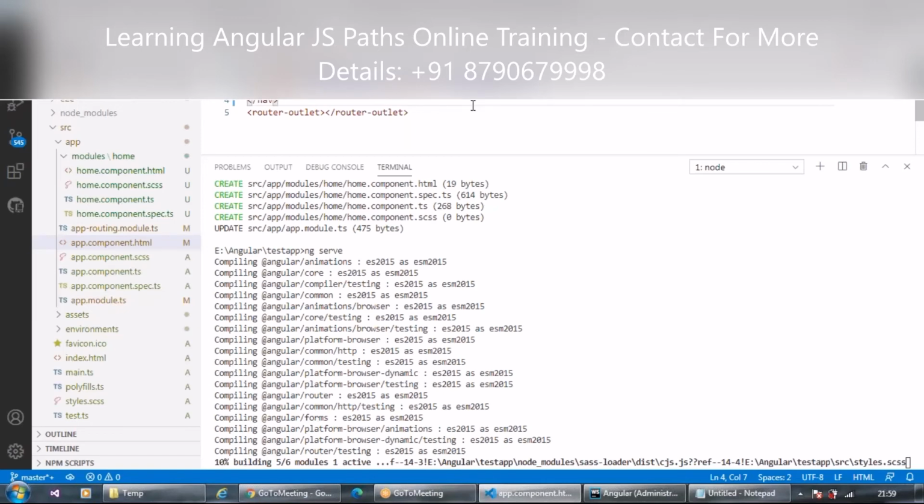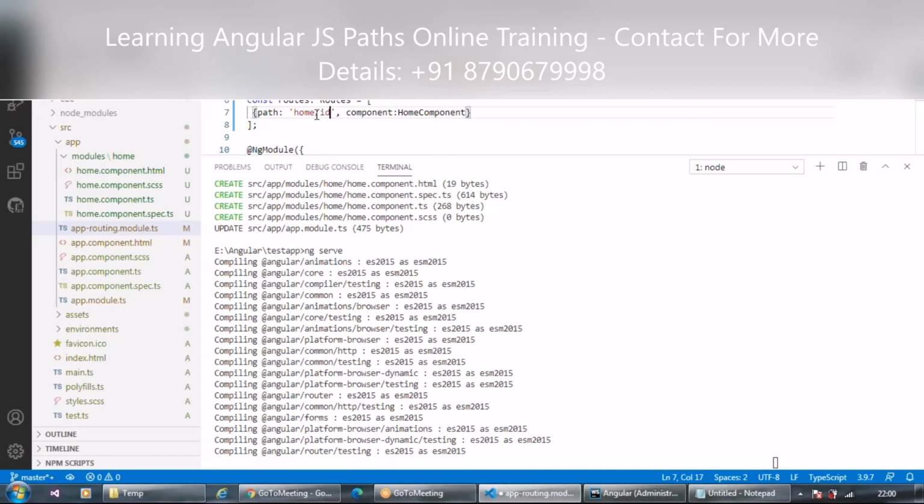So what you can do is here in app.routing, you have an option to pass the parameter as well, like ID. It is not like you have to just pass the component name only or slash home.